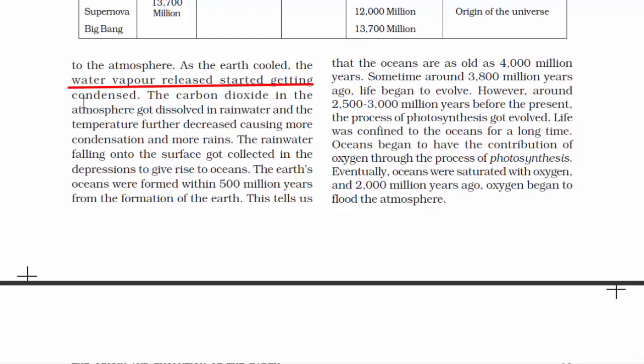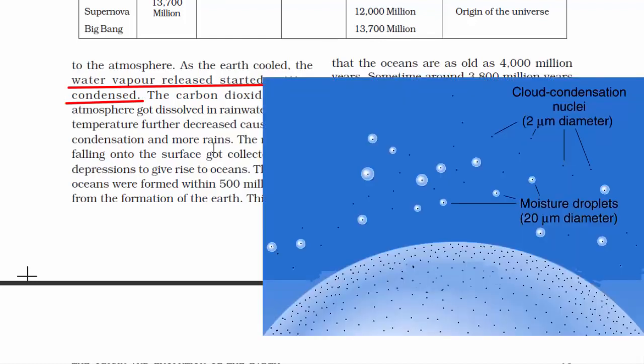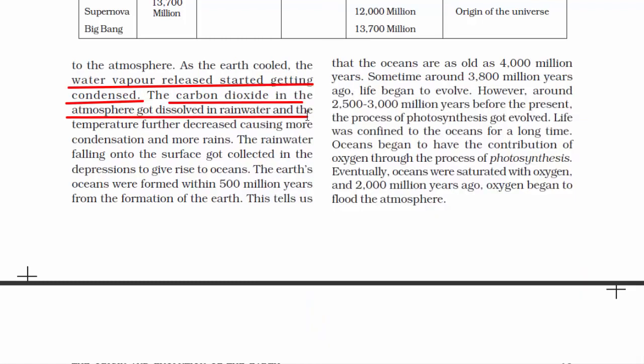And because of this continuous volcanic eruption, there was a lot of water vapor and gases generated. And as this water vapor was released, it started getting condensed. And then the carbon dioxide in the atmosphere got dissolved in rainwater, and the temperature further decreased, causing more condensation and rain. And once rain started happening, the rainwater falling onto the surface got collected in the depressions to give rise to oceans. And that's how the ocean bodies of the earth were formed.